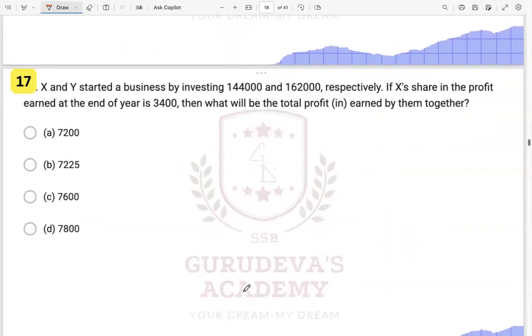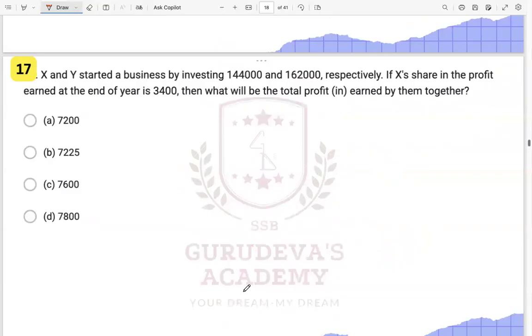All right. The next one, they're saying X and Y started a business by investing this amount and this amount respectively. X's share of profit earned at the end of the year is this much, and you have to find the total profit earned. So we have two people, X and Y. X invested 14400, and Y has invested 16200.